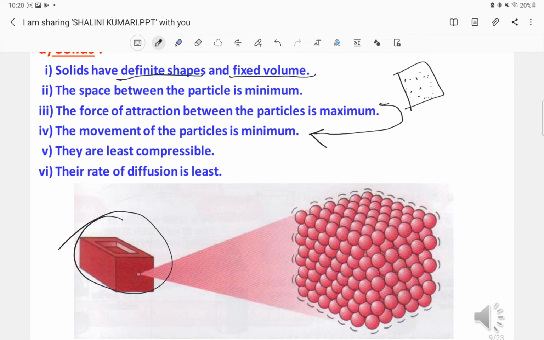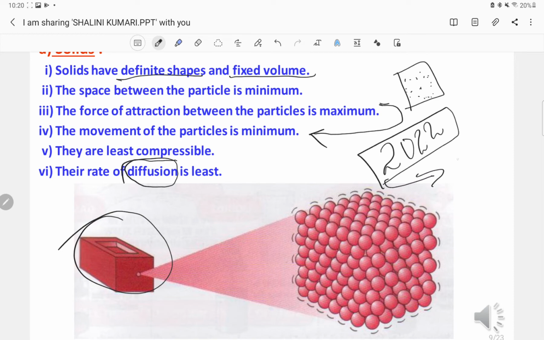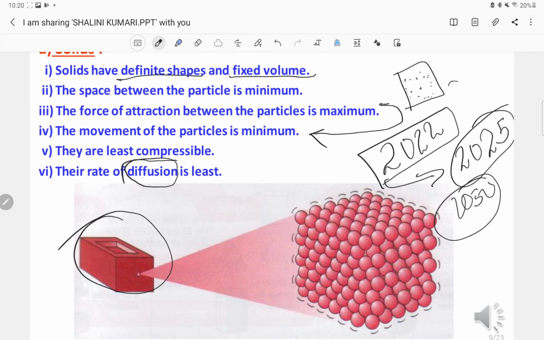The rate of diffusion is least. Diffusion means intermixing of two particles on its own. So the rate of diffusion is the least, means if you are seeing a solid in the year 2022, it will remain the same in 2025 or 2030. There will be no diffusion or the least diffusion in the case of solids.